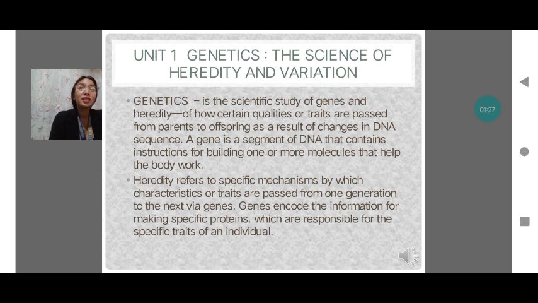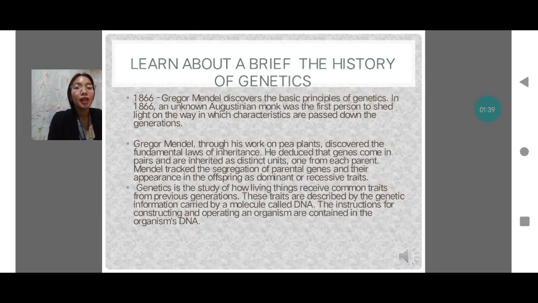So genes encode the information for making specific proteins which are responsible for specific traits of an individual. So, let's learn about the brief history of genetics.